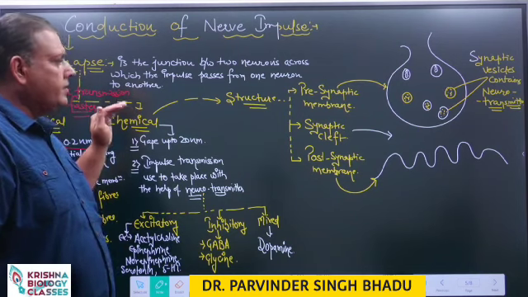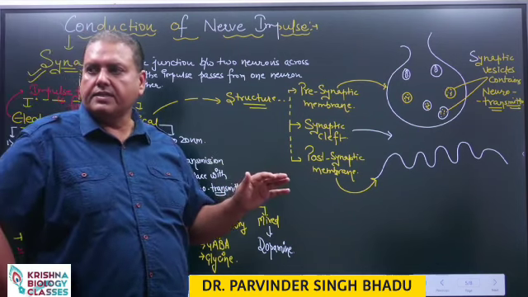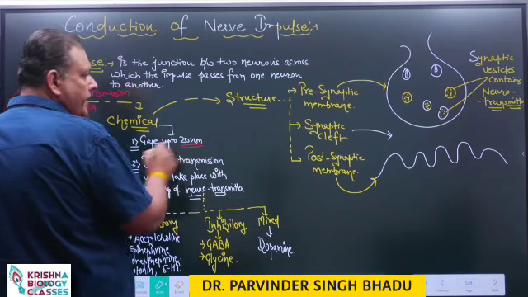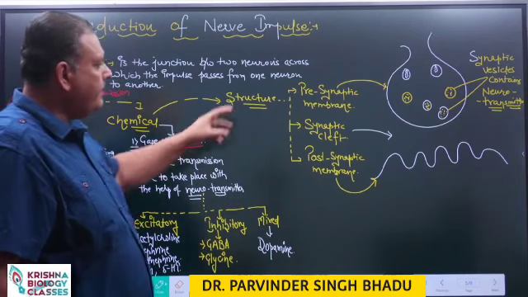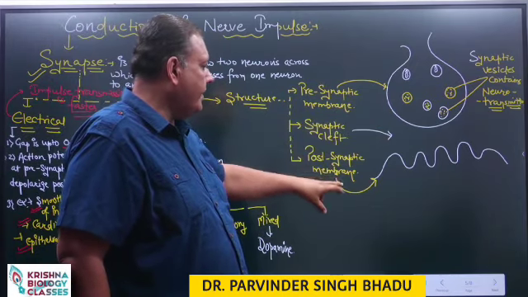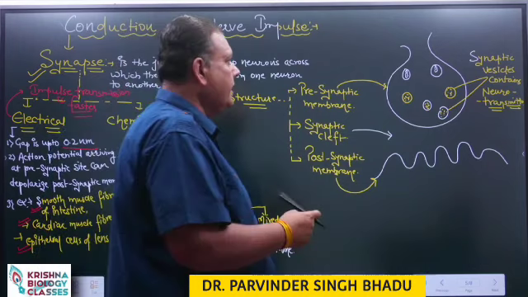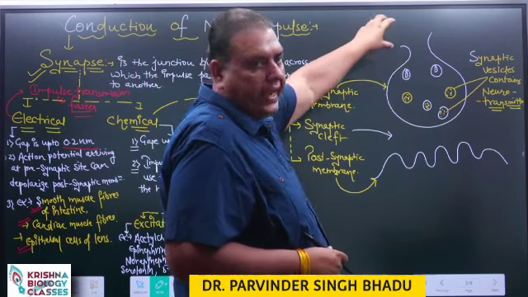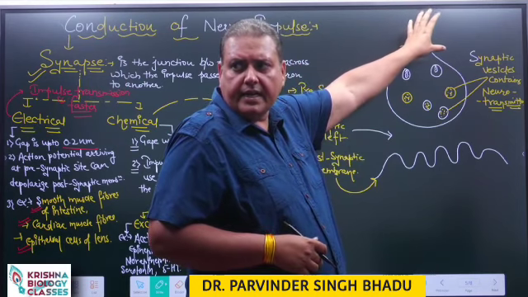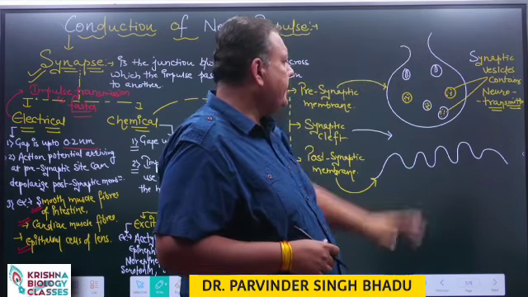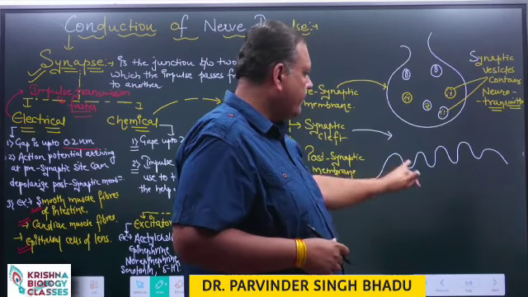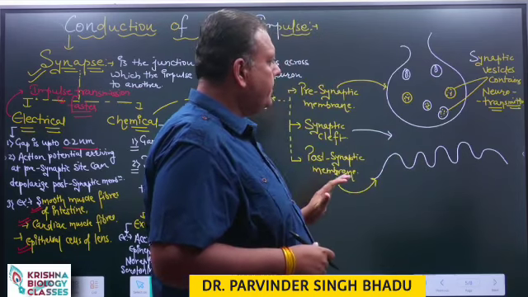Now, the most common type of synapses are chemical synapses, in which the gap is up to 20 nanometer. In their structure, the presynaptic membrane is present, then the synaptic cleft and the postsynaptic membrane. This is the part of the axon terminal. The nerve cell which is excited, this is its axon terminal part. This is the next dendrite's surface, which is named the postsynaptic membrane.